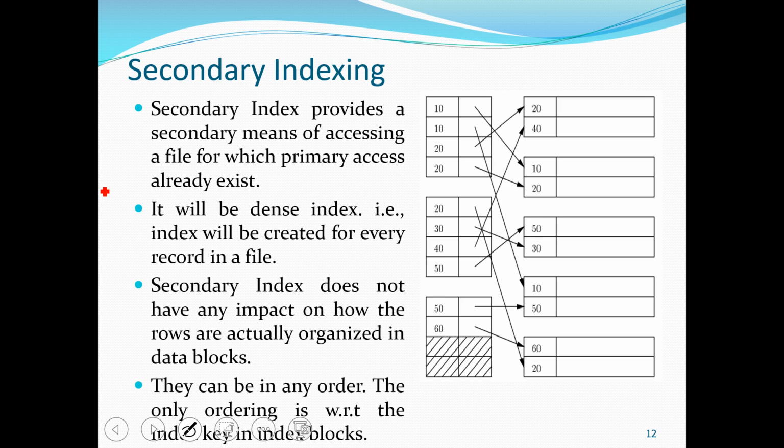So in secondary storage, the data is not sorted. The data is not sorted on the basis of key. So you can see here that the data is not arranged as per the search key value, and also the search key field can be a key or it can be a non-key. So duplicate values are also possible in secondary indexing.